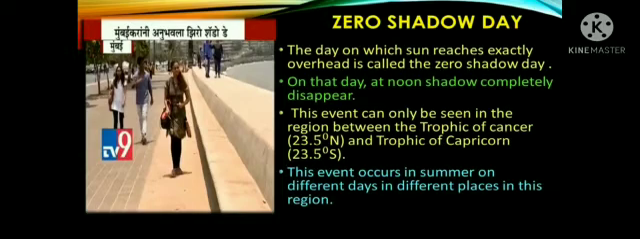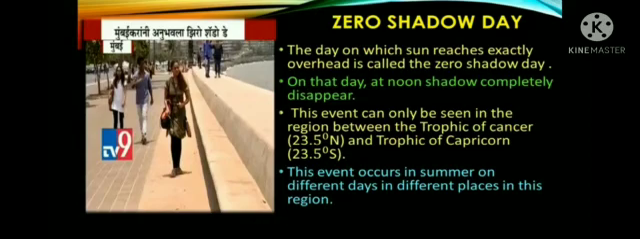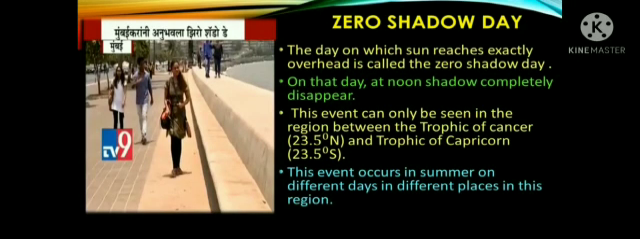Zero shadow day. The day on which the sun reaches exactly overhead is called the zero shadow day. On that day, at noon, the shadow completely disappears. This event can only be seen in the region between the Tropic of Cancer and Tropic of Capricorn. This event occurs in summer on different days in different places in this region.